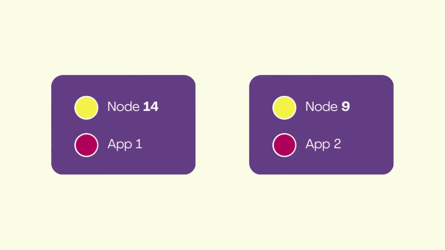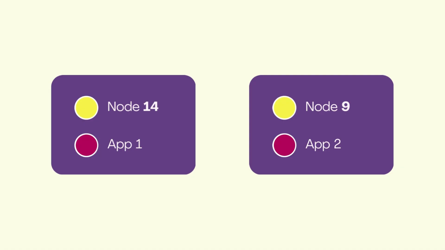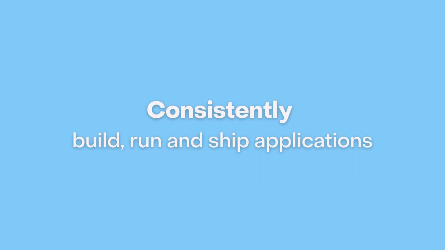These isolated environments allow multiple applications to use different versions of some software side by side. So one application may use Node version 14 and another may use Node version 9. One more benefit: when we are done with this application and don't want to work on it anymore, we can remove the application and all of its dependencies in one go. So in a nutshell, Docker helps us consistently build, run, and ship our applications.